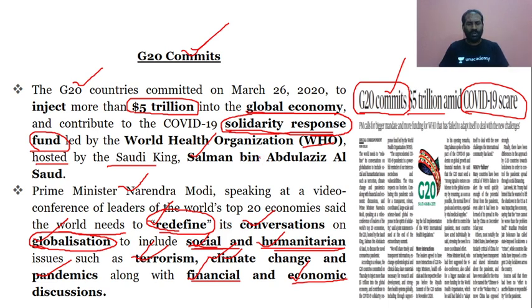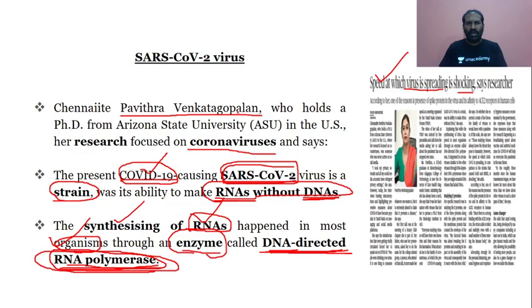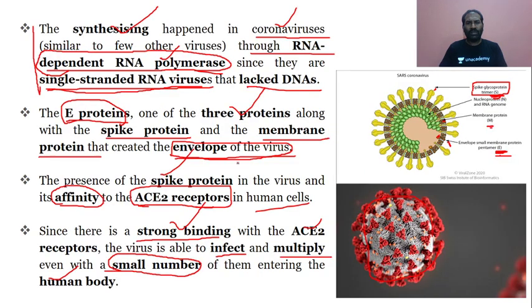So from a prelims point of view, this session would be very useful for the prelims and also mains, for factual and analytical points of view. So you are thorough with the G20 commitments, and also with the SARS-CoV-2 virus, where we have looked at the technicality of it in regards to RNA, DNA, single stranded, and then DNA directed RNA polymerase, and RNA dependent RNA polymerase. It is a single stranded RNA virus.